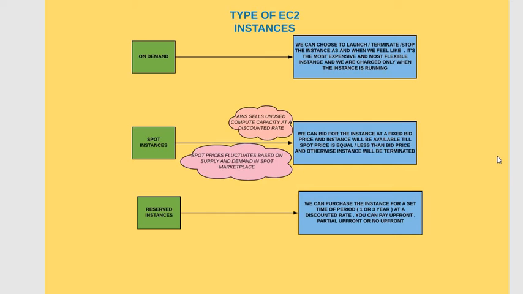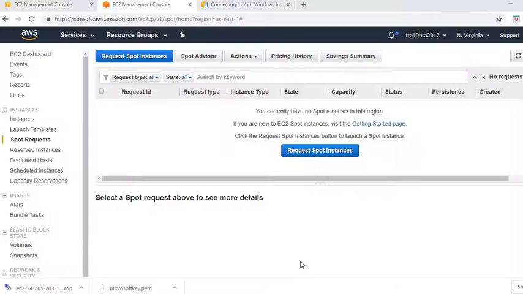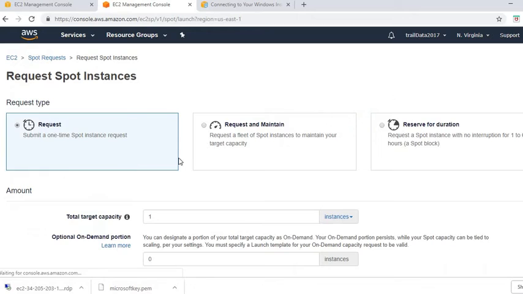Let me go back to the management console. I just wanted to show where we can request spot instances. I say request spot instances, and I have these different options over here. I can submit a one-time spot request, I can request and maintain, or I can request for a certain duration.